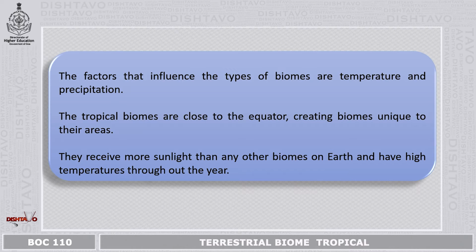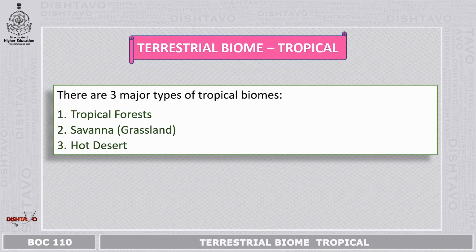The factors that influence the types of biomes are temperature and precipitation. The tropical biomes are close to the equator, creating biomes unique to their areas. They receive more sunlight than any other biomes on Earth and have high temperatures throughout the year. In the terrestrial tropical biome, there are three major types of tropical biomes. The first is tropical forest, second is savanna, also known as the grasslands, and third is hot desert.